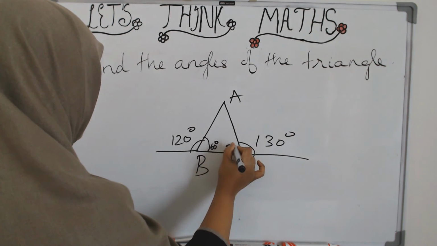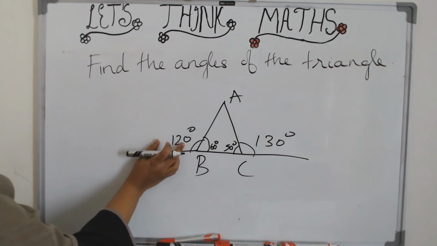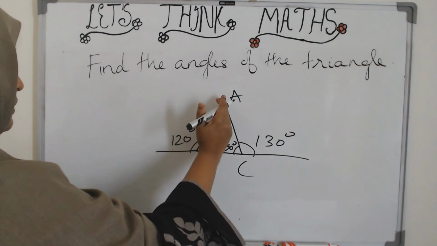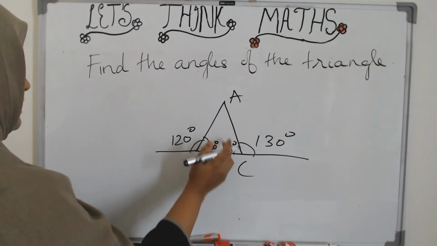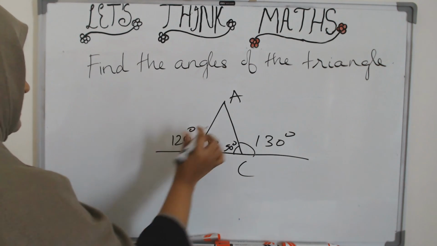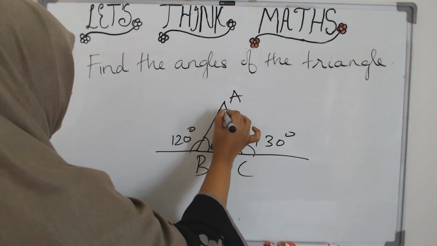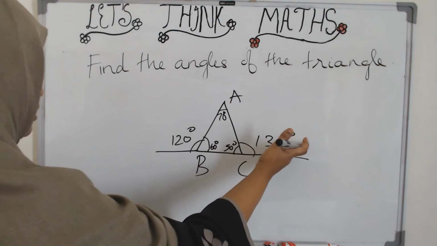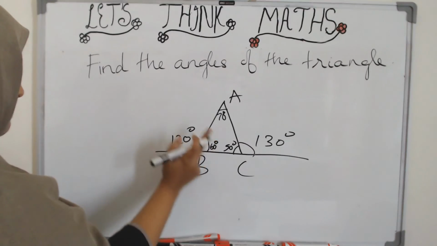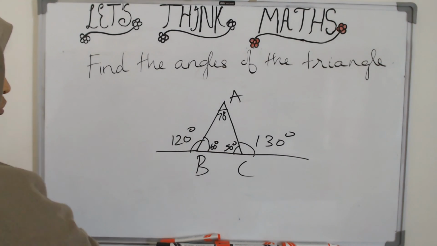50 here. Now, if you take this exterior angle, this will be equal to the sum of the opposite interior angles. So, 50 plus what will give you 120? 70. You can double check the answer. 70 plus 60 gives you 130. 70 plus 50 gives you 120.